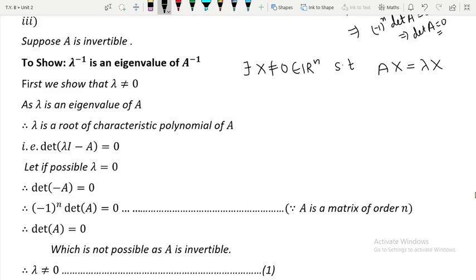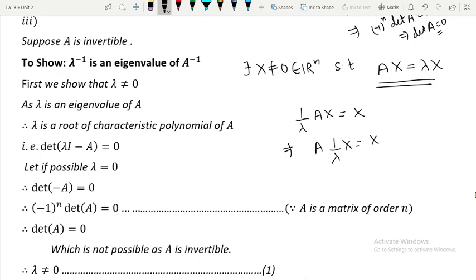Since lambda is non-zero, I can divide by lambda, so you will get 1 upon lambda Ax will be equal to simply x. Now since A is invertible, I can pre-multiply by A inverse. This can be written as A times 1 upon lambda x will be equal to simply x.